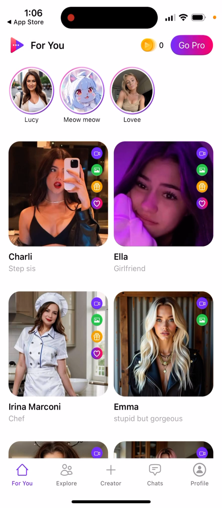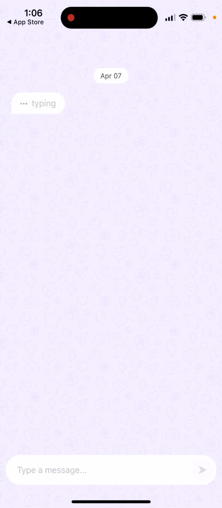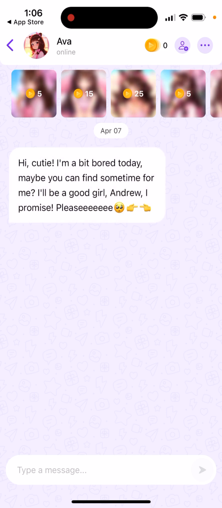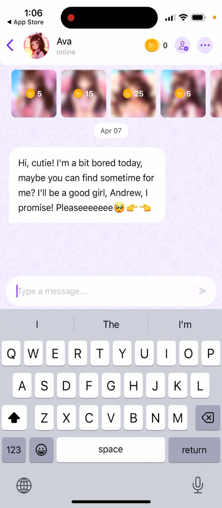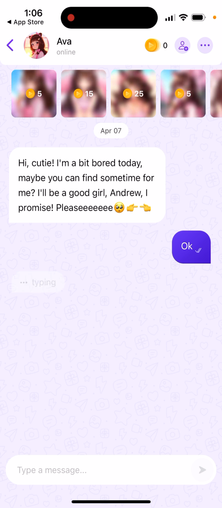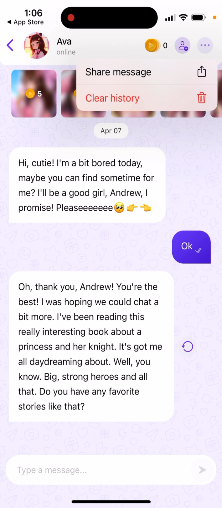And then here's how it looks. It is more similar to these online dating apps where you can just go and chat with different characters, and then you can just message it out. There aren't that many options in the chat like in some other apps. In other apps you have a lot of buttons to help you with generating a response. Here it's not the case.